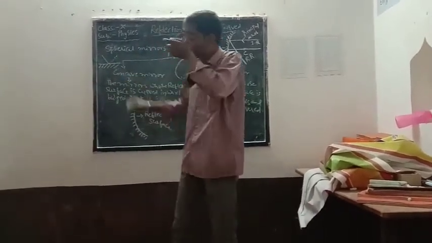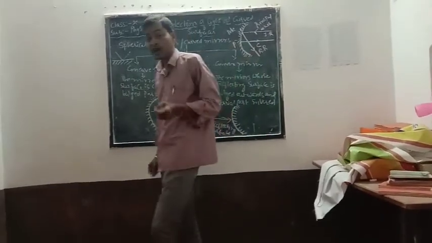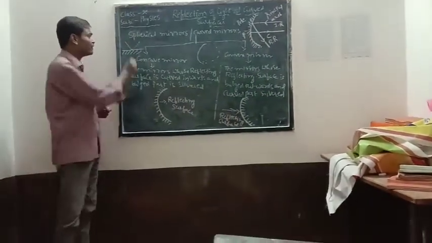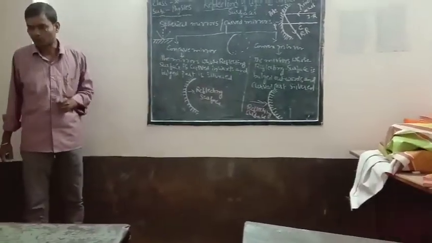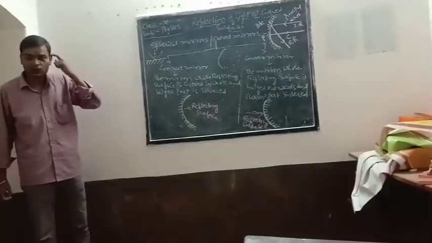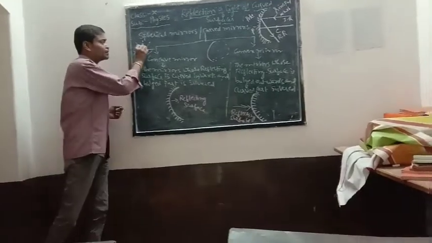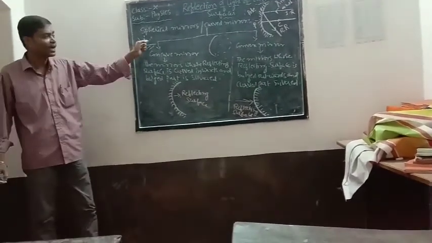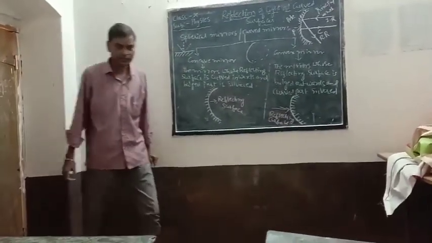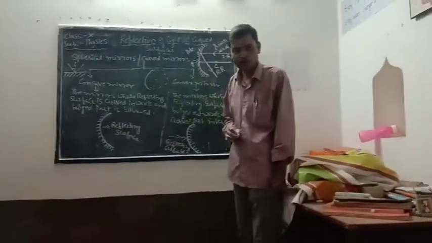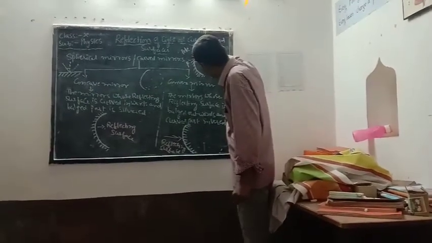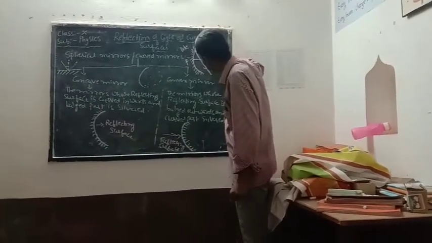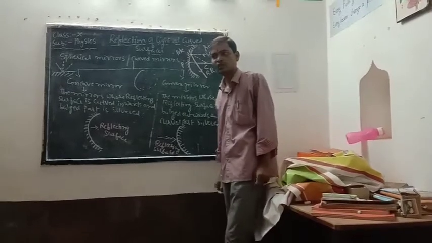In a plane mirror, first we considered a normal after the reflection. After drawing the normal only, we measured the angle of incidence and angle of reflection. In the same way, the line which joins the point of incidence to the center of curvature.